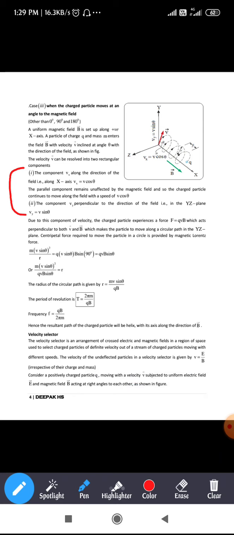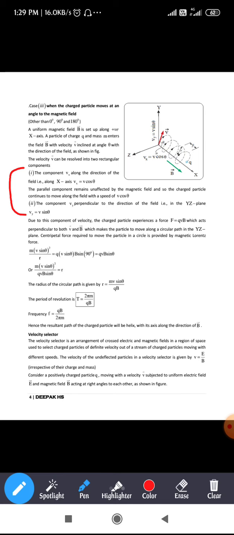What is the meaning of that? As we have known, when the particle is moving along the direction of the magnetic field, it doesn't experience any force, right? So what is the meaning of that? That means that the particle moves in a straight line without experiencing any force. So that is the meaning of that first point.